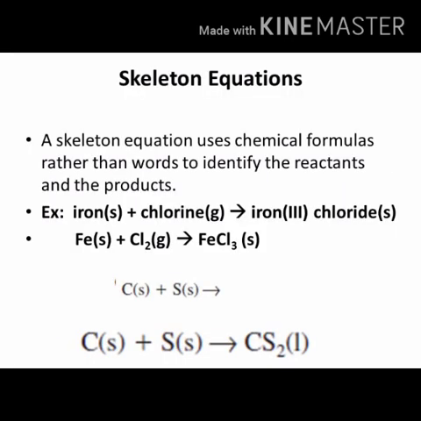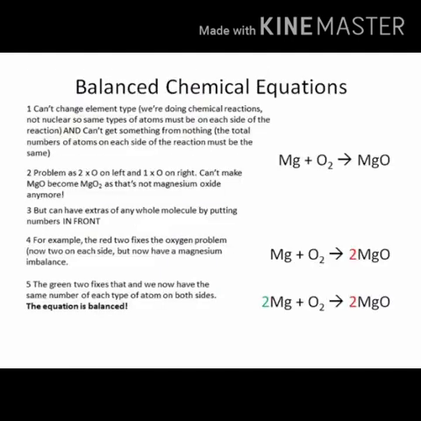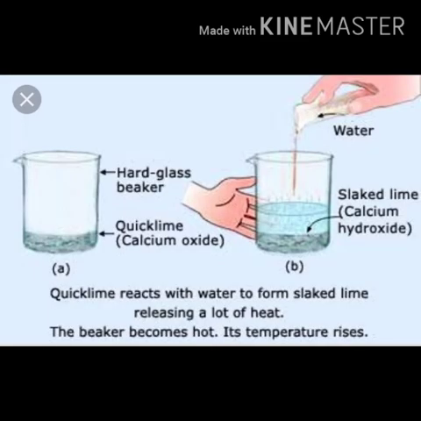We can see what is a skeletal equation. If the number of atoms of any element in a chemical equation is not equal on both sides, then it is a skeletal equation. Balanced equation: a balanced chemical equation means the total number of atoms of each element is equal on both sides of a chemical reaction. What happens when water is added to a small amount of calcium oxide or quicklime in a beaker? Calcium oxide reacts vigorously with water to produce slaked lime, releasing a large amount of heat.